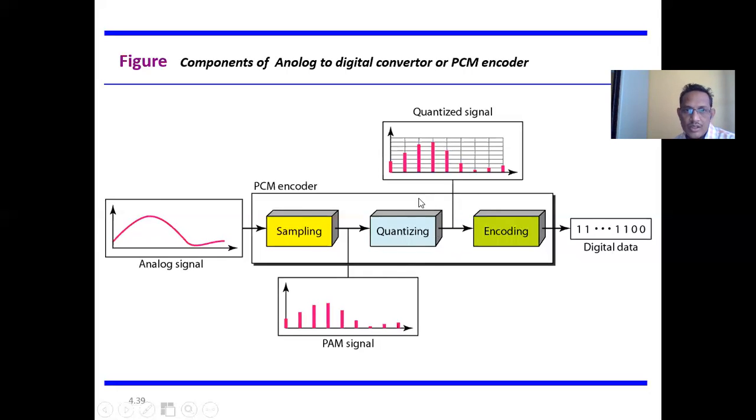Then quantization is a process of approximation, applied to the sample signal with a fixed number of quantization levels. Then comes the process of encoding. At the output it generates a digital form of the particular analog signal, so the analog signal is converted into digital by applying three different processes: sampling, quantization, and encoding.